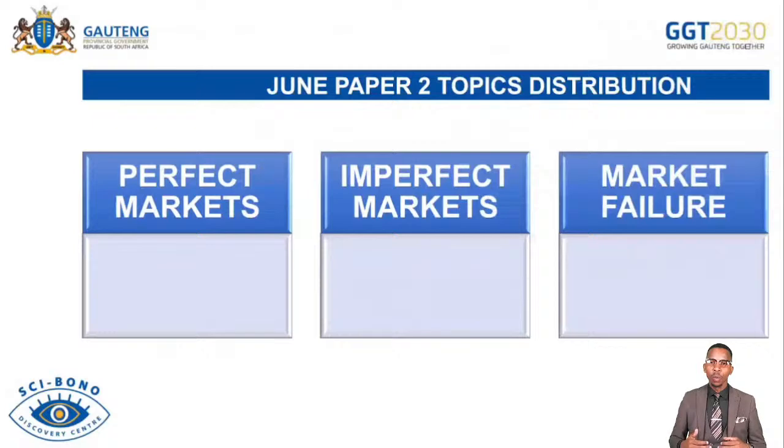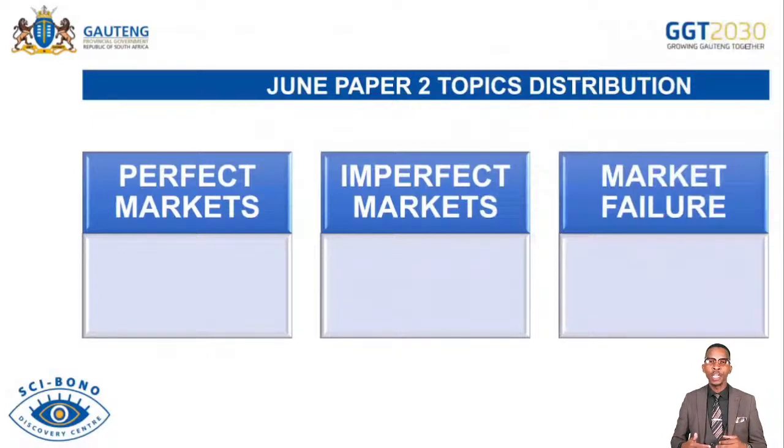And then from then, we'll be moving to market failure. Remember, in there, we refer to the misallocation of resources, which results in the situation whereby goods are not produced and supplied at the right quantity, right quality, and the right time. So in there, we'll be talking about the reasons for market failure, that which can be asked as reasons that can lead to the misallocation of resources within the market. It is very important for you to be able to discuss them in detail.